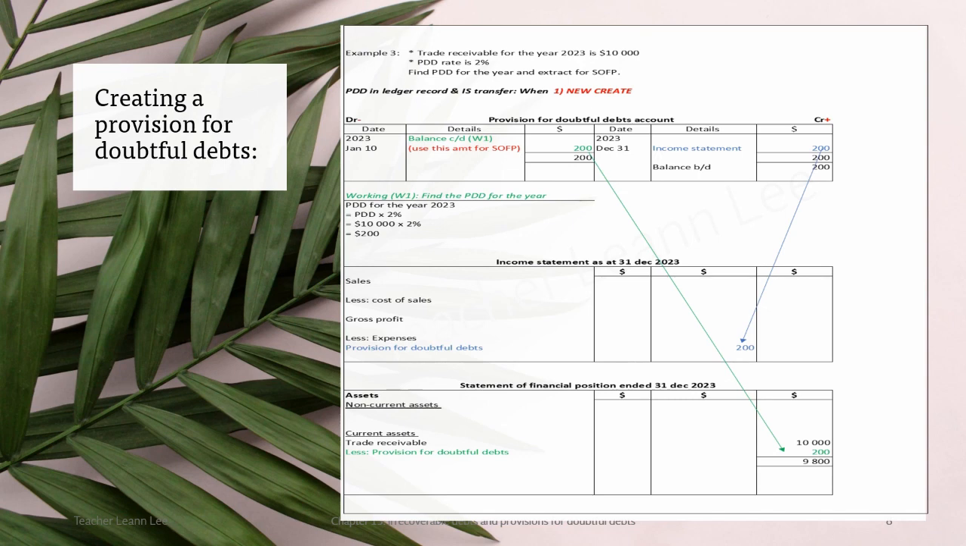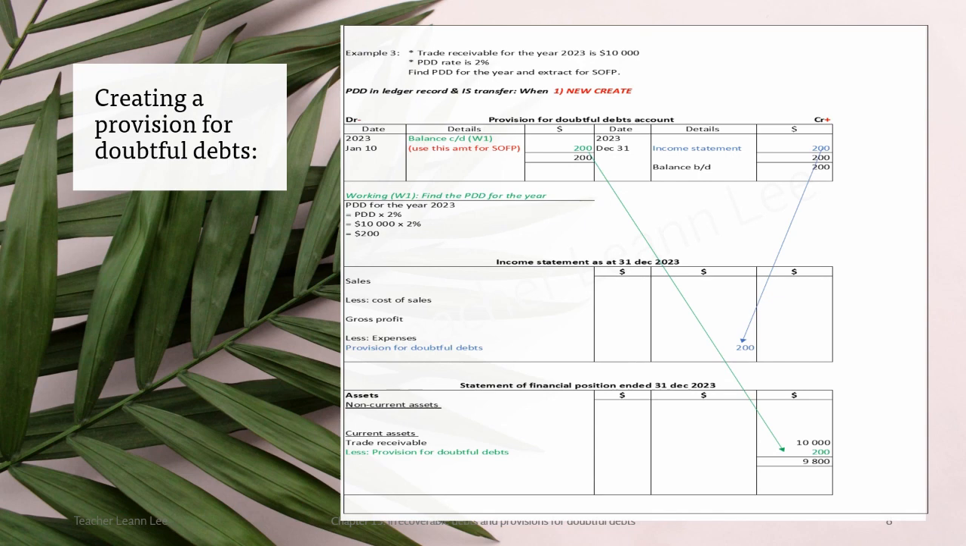This is the amount that I'm going to transfer to income statement, 200. And then balance CD. Why do I need the balance CD? Because I need to compare next year. So balance CD is 200, and close the account with double line. Both sides also 200. Done.